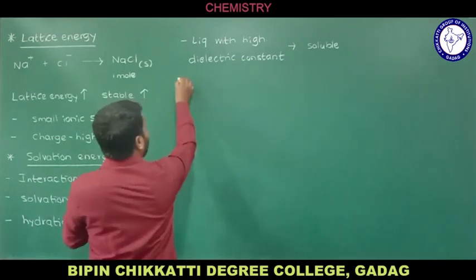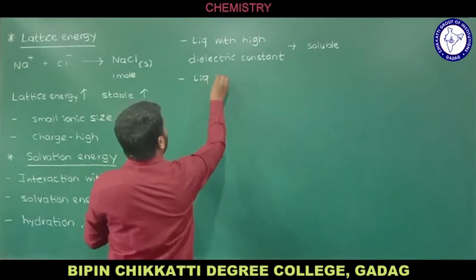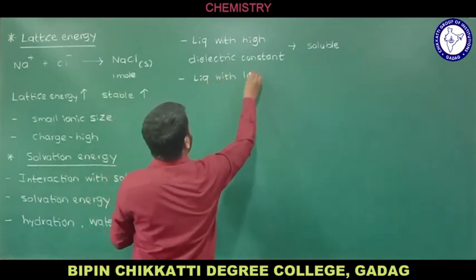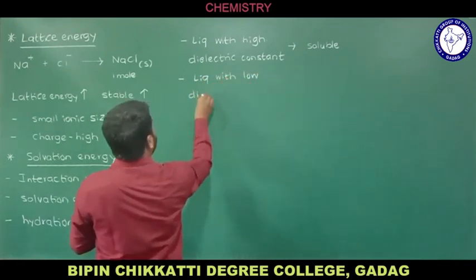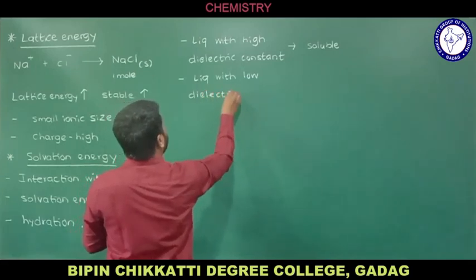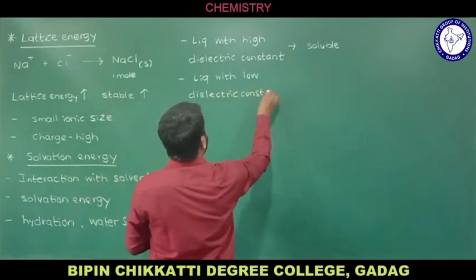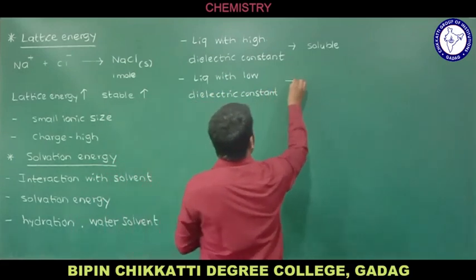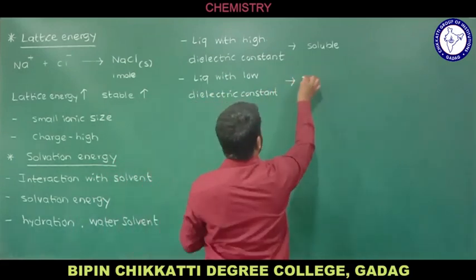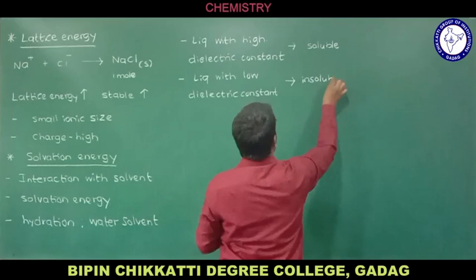And if any liquid has a low dielectric constant, in that case the ionic compound is insoluble in the solvent.